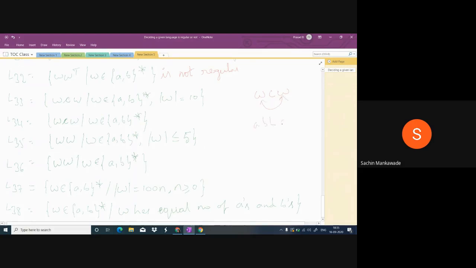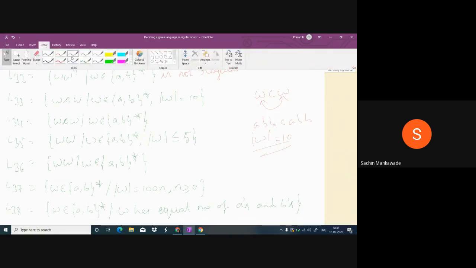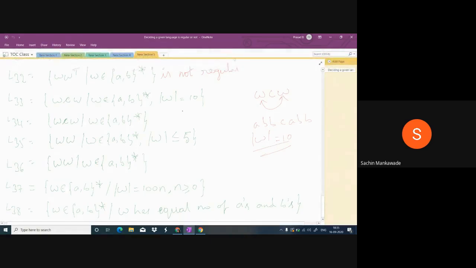Suppose C before is ABB, C after also ABB. But here the length is given as 10. So using this condition, if I write all the strings, will I get finite or infinite? Definitely finite, because the length is fixed. So there is a relation between this W and W, and that relation is finite.